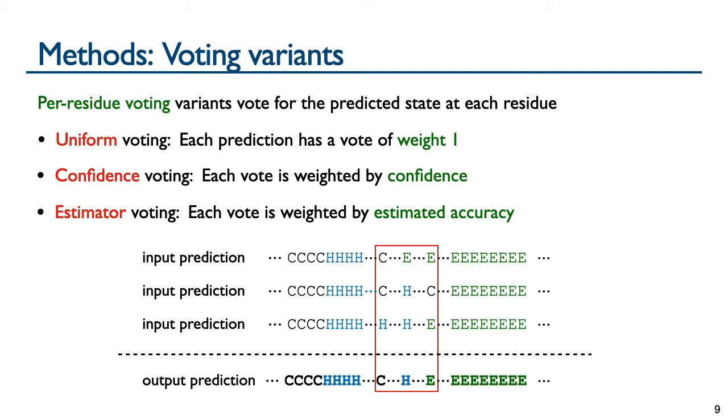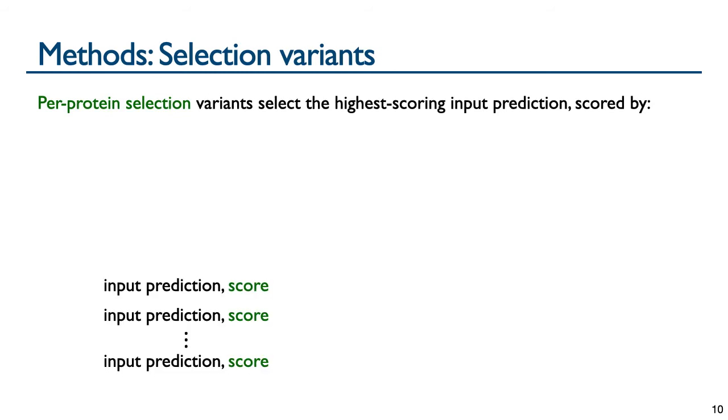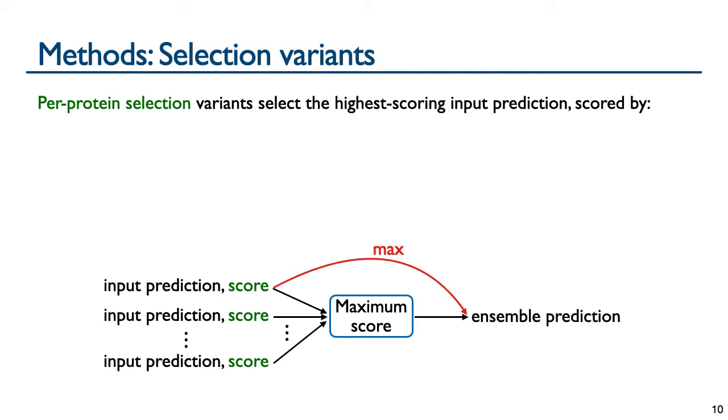Further, we have confidence voting, which weights these votes by the confidence that each tool has in its predicted state, and estimator voting, which weights each vote by the estimated accuracy of each tool's prediction, which will require that we develop an accuracy estimator for each tool. On the other hand, per protein selection variants apply a scoring function to each input prediction and choose the one prediction over the entire protein that has the highest score, as seen below.